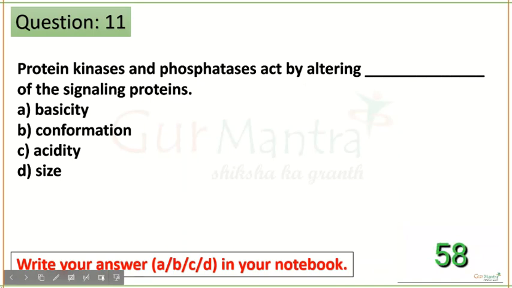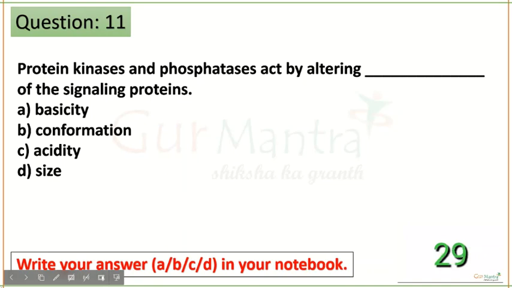Protein kinases and phosphatases act by altering dash of the signaling proteins. So what does a protein kinase do? What is the meaning of kinase? It means phosphorylation. And the function of phosphatase is to remove the phosphate. Okay, remove the phosphate, dephosphorylation. Kinase will add a phosphate group.